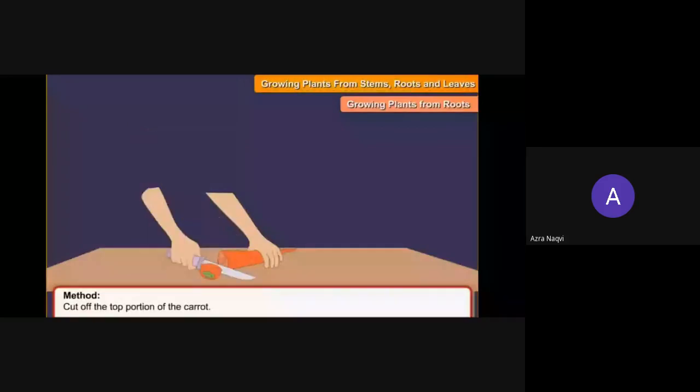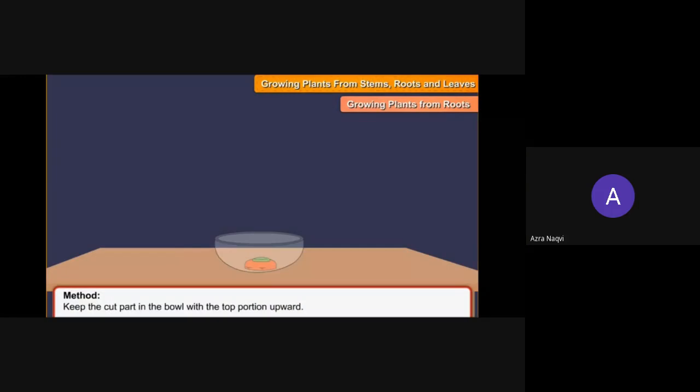Method. The very first thing we have to do is cut the upper part, the top portion of the carrot, and that top portion we have to put inside a bowl. Now we have to pour some water, and we have to put this bowl at a place where it gets enough sunlight. Now when it gets sunlight, you will see the growth of this carrot.